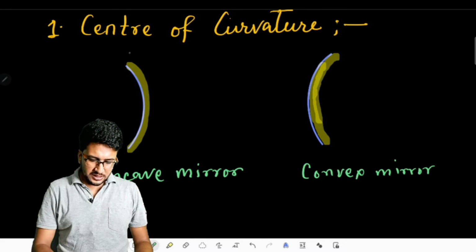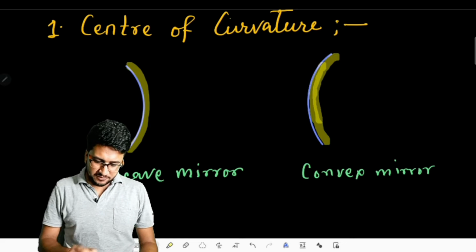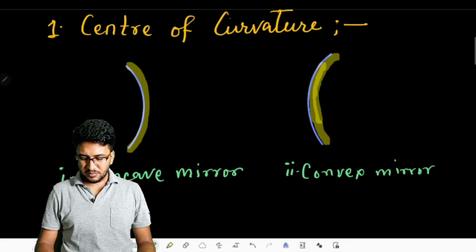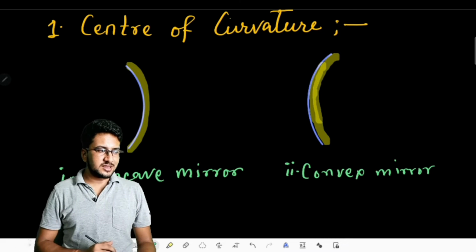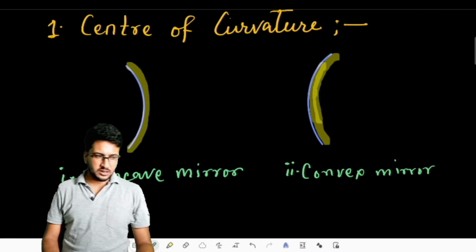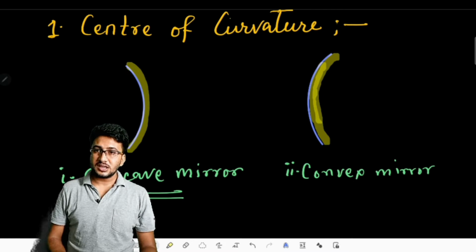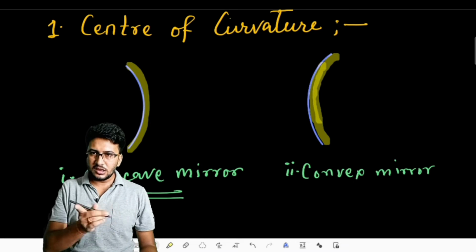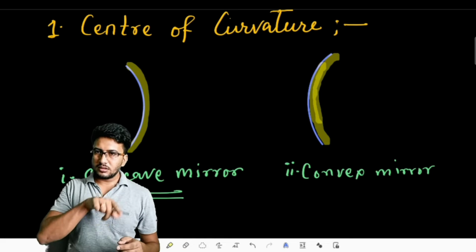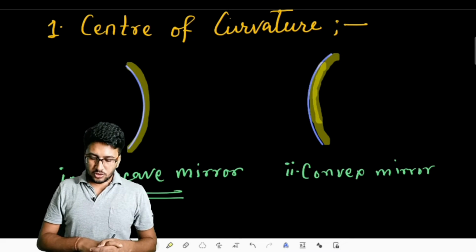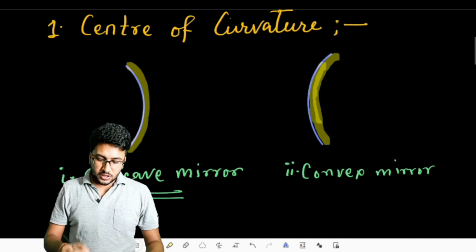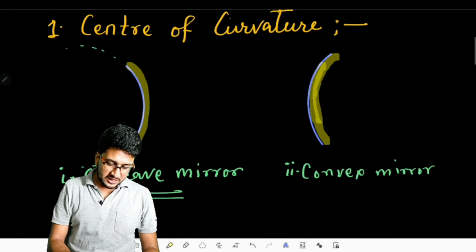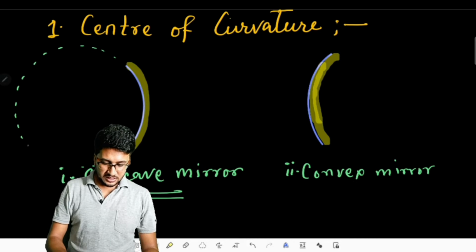Now you see, if I say that the mirror in picture number 1 is a concave mirror, how can I say that? Because the outward surface, meaning the bulged outward surface, is colored. That means the reflecting plane is inside. From our left hand side, if we see, the reflecting surface can be seen. So such a mirror is also a part of what? It is a part of the entire spherical ball.